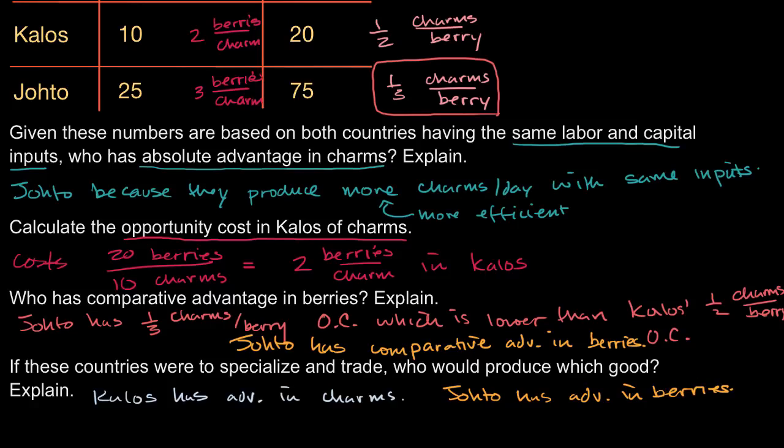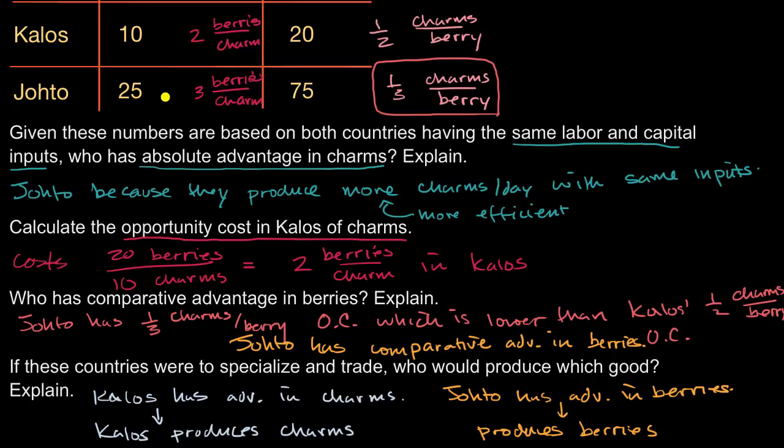And so Kalos produces charms. Johto produces berries. And once again, this goes back to something we touched on at the beginning of the video.